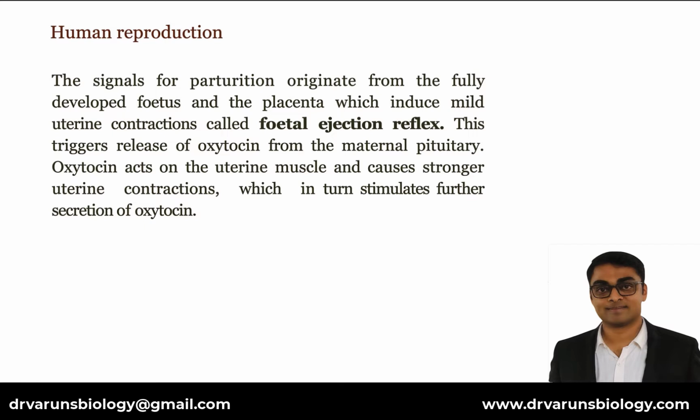The signals for parturition originate from the fully developed fetus and the placenta, which induce mild uterine contractions called the fetal ejection reflex. This triggers release of oxytocin from the maternal pituitary. Oxytocin acts on the uterine muscles and causes stronger uterine contractions, which in turn stimulate further secretion of oxytocin.